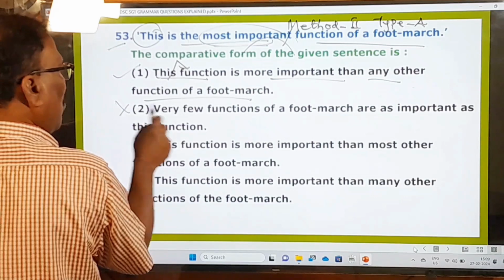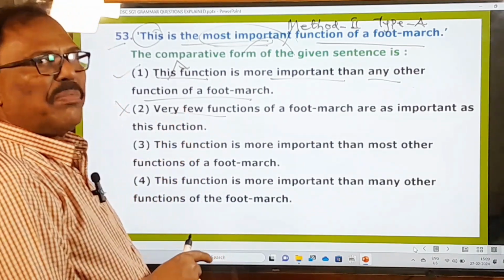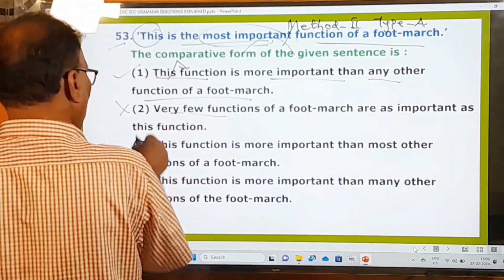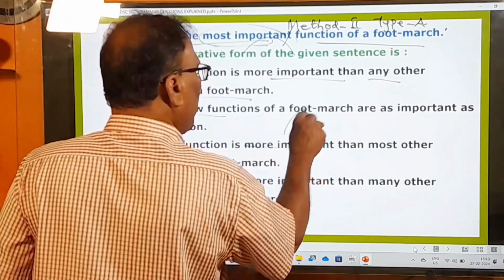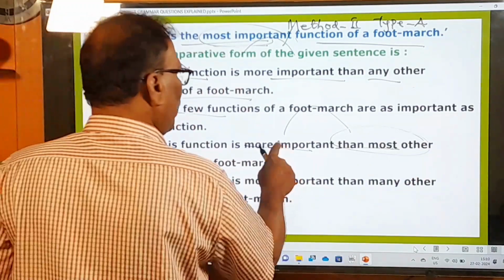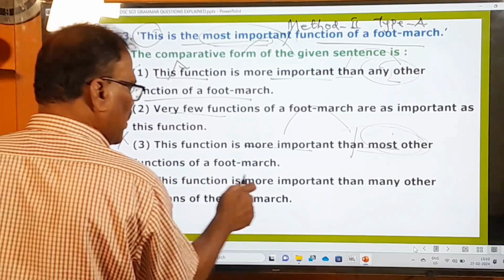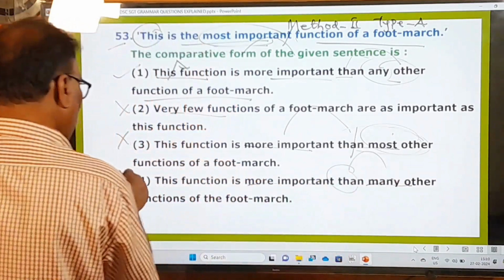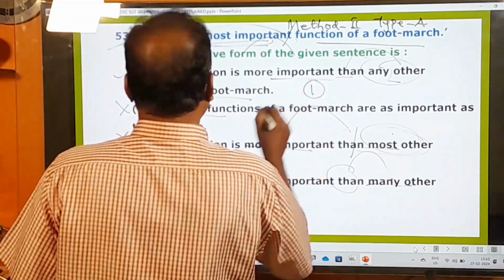The second one is wrong. Very few is used only in the third method, type A, positive degree, so very few is wrong. This function is more important than most other. This is wrong, because after the comparative adjective, you should not use than most other. Of course, after comparative, than is okay, but most other is not okay. And the fourth one is this function is more important than many other. After than, many other is given, so this is also wrong. So the second, third and fourth ones are wrong, and only the first one is the right option.